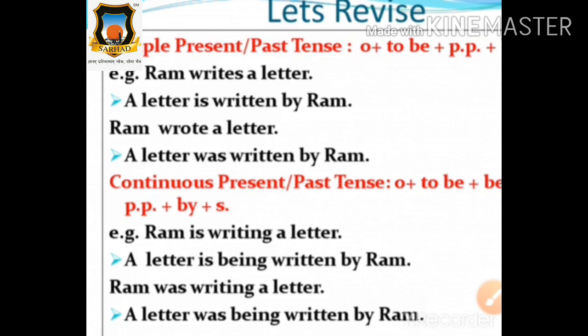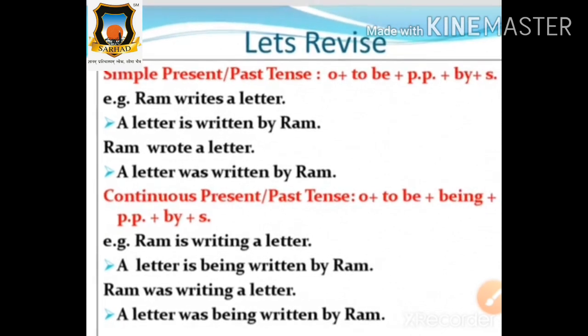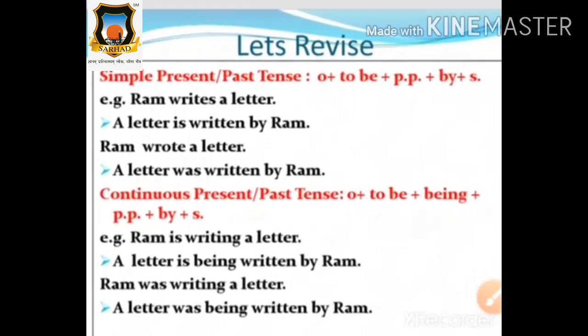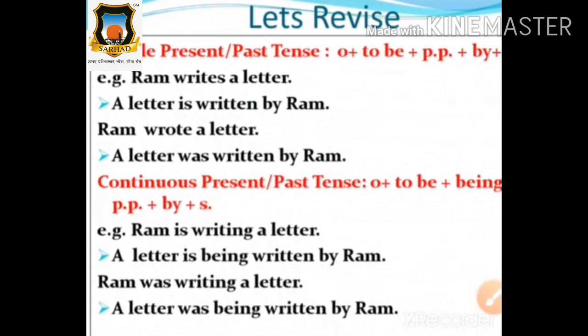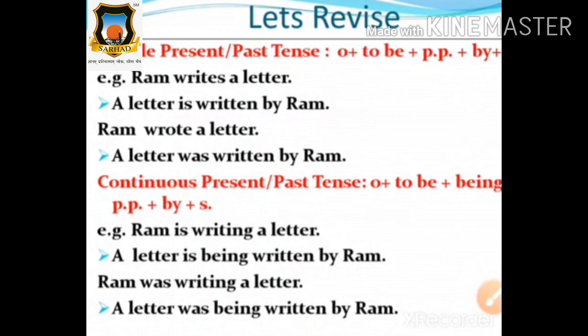Now the next tenses are continuous present tense and continuous past tense. First of all, tell me what is the to be of continuous present tense. Say it loudly, everyone. Yes, very good.